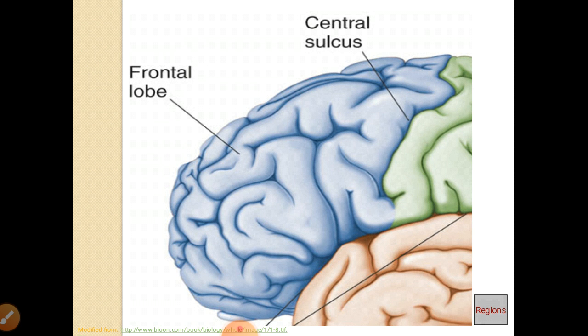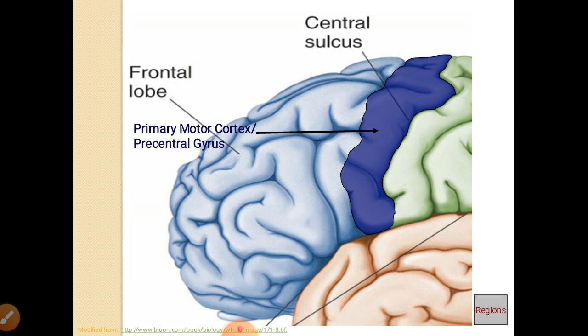In the frontal cortex you can see the central sulcus. This is between the dark blue color and the green color, and just in front of that dark blue color is area 4. This area 4 is the primary motor cortex in the precentral gyrus. Just in front of the central sulcus is the vertically placed central gyrus. The central gyrus, as well as a small part of the superior, medial and inferior frontal gyri, form the primary motor cortex. Area 4 is there.